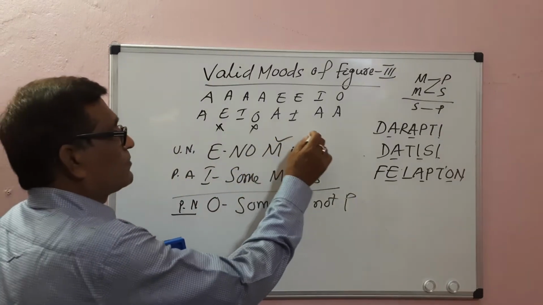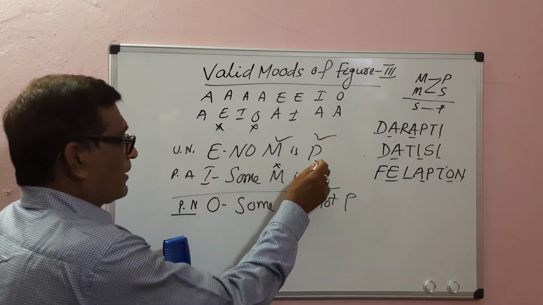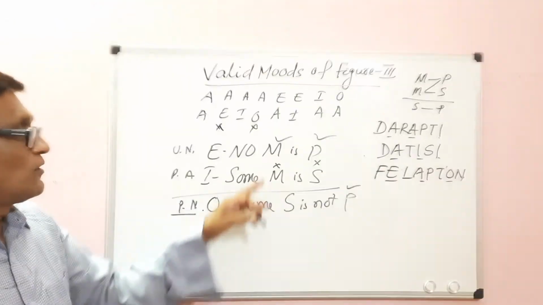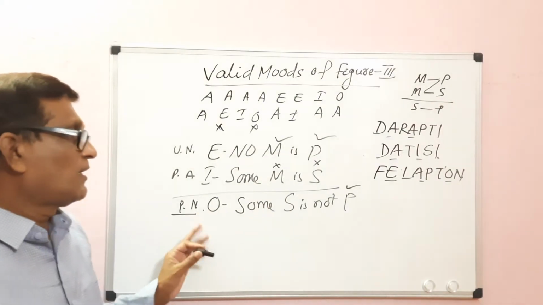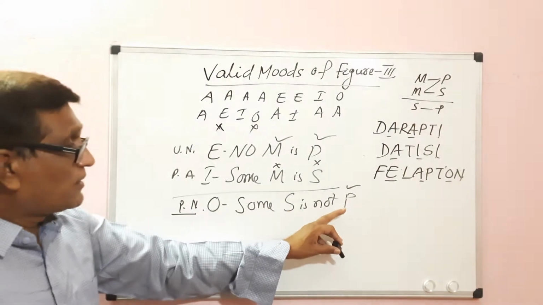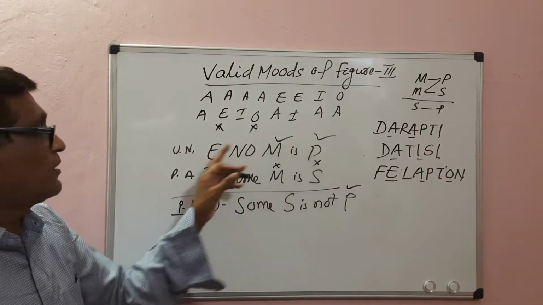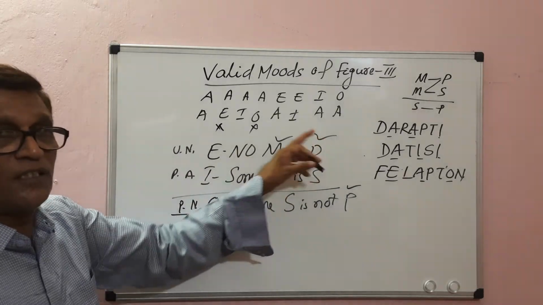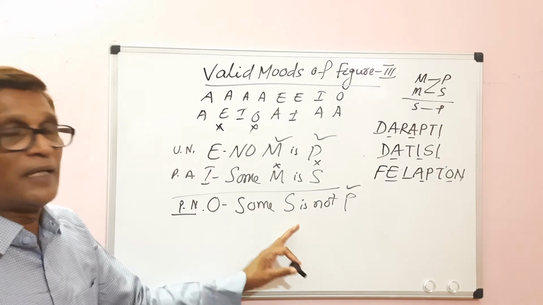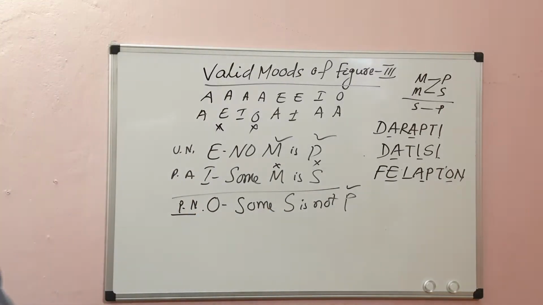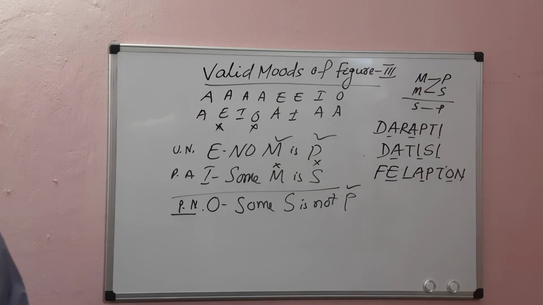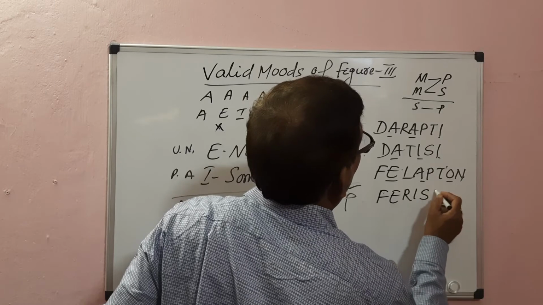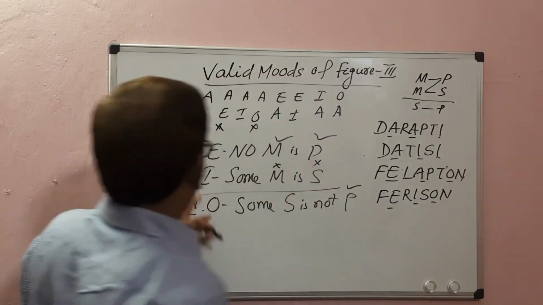E proposition distributes both subject and predicate. I distributes neither subject nor predicate. O proposition distributes the predicate. Here the middle term is distributed once in the major premise, so there is no fallacy of undistributed middle. In the conclusion, the major term is distributed. The major term is also distributed in the major premise because E proposition distributes both subject and predicate. P is the major term in the predicate place, so it is distributed. There is no fallacy of illicit major. It is a valid mode. Its name is Ferison, EIO.